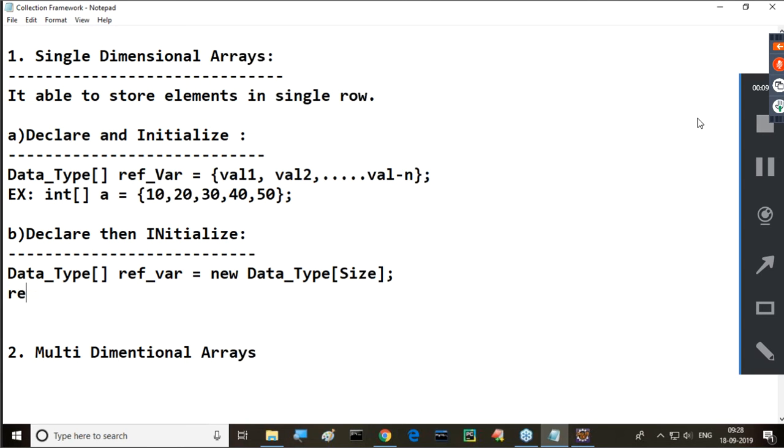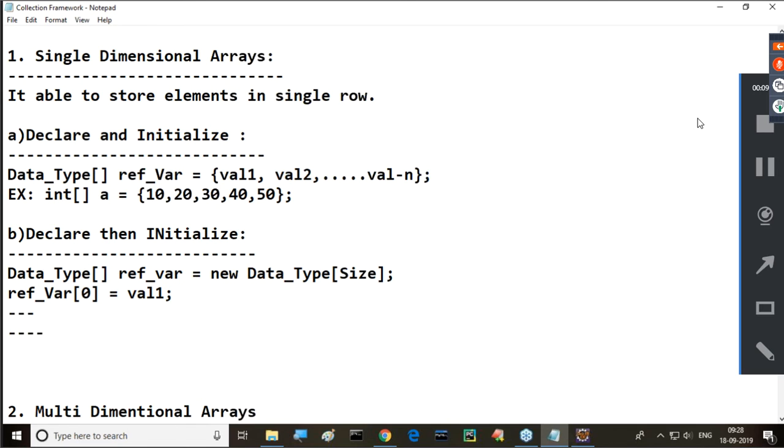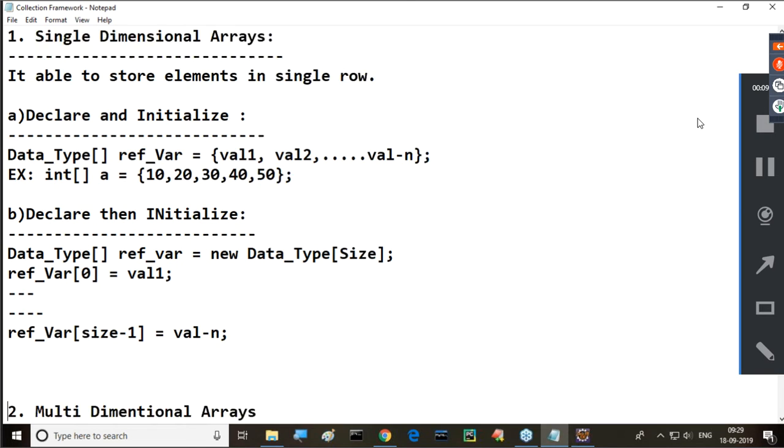Then reference variable of 0 is equal to val1 semicolon, and so on. Finally, reference variable of size minus 1, the last index, is equal to val n. Like this we are able to initialize this array.